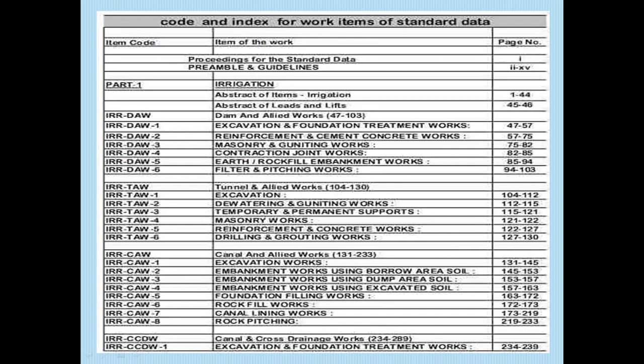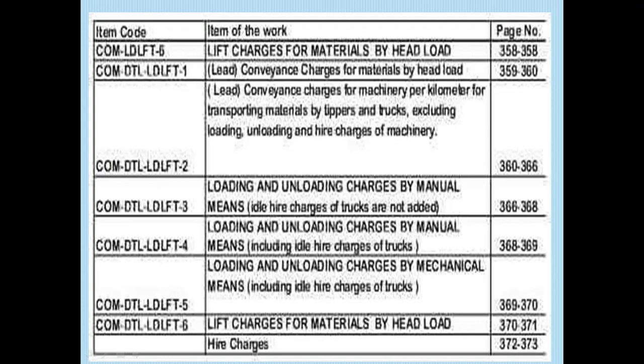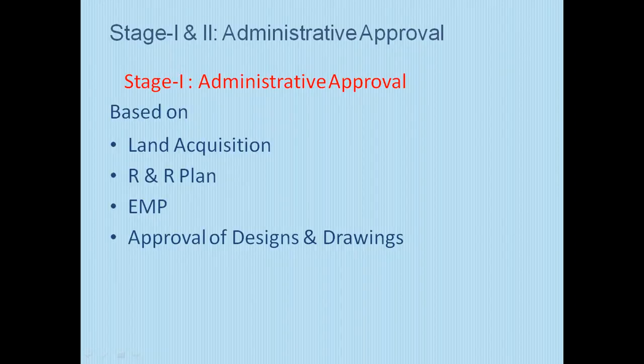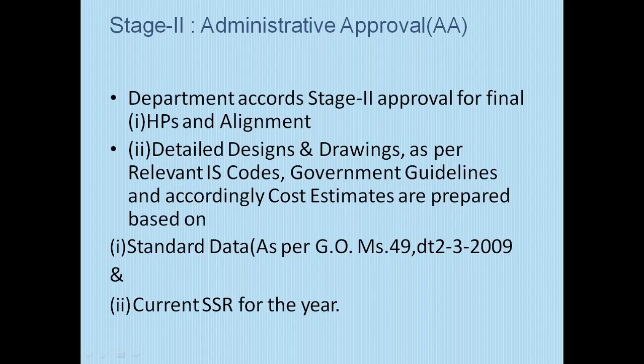Code and index of the work items of standard data. These are available in standard data. Stage 1 and 2 administrative approval. Stage 1 administrative approval: based on land acquisition, R&R plan, EMP approval, regions and ranks contain stage 1 administrative approval. Stage 2 administrative approval: department records stage 2 approval for final HPs and alignment, detailed designs and drawings as per relevant IS codes, government guidelines, and accordingly cost estimates are prepared based on standard data as per GO number 23/2009 and current SSR for the year.